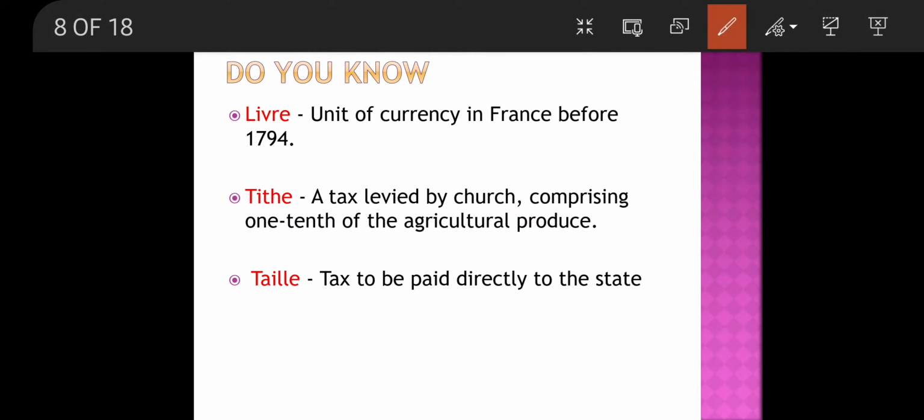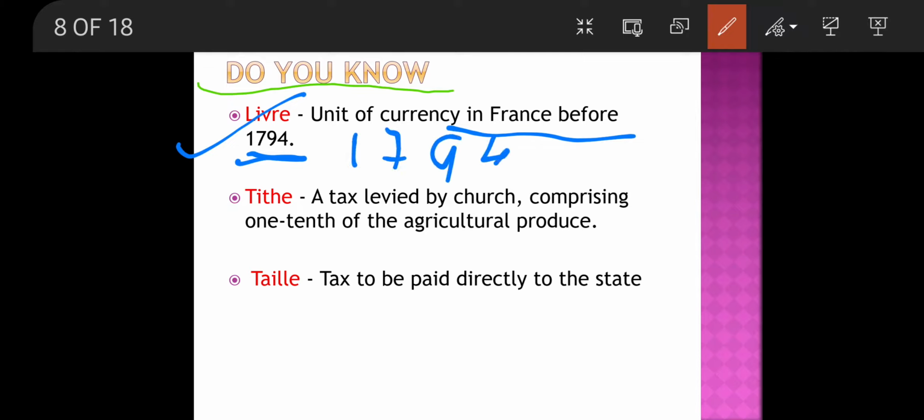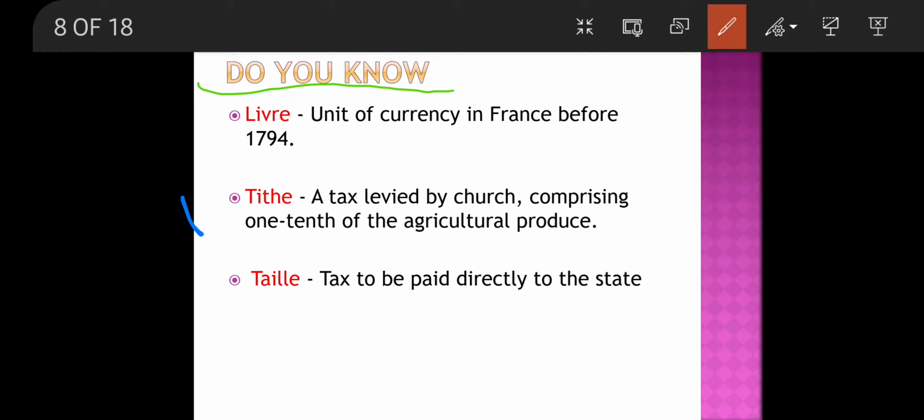Before proceeding, let us learn some very important words. First is the livre, which was the currency of France before 1794. This would help in your examination. Second is tithes, which was extracted by the church from the third estate, and it was one tenth of the agricultural produce.